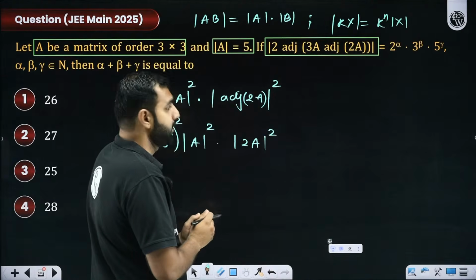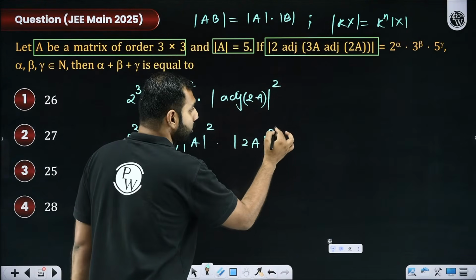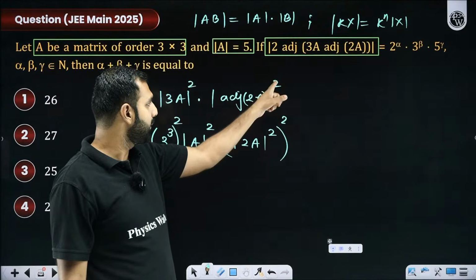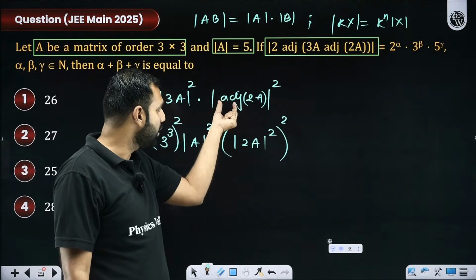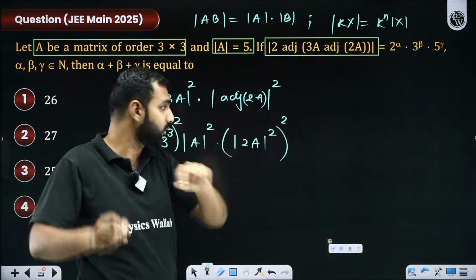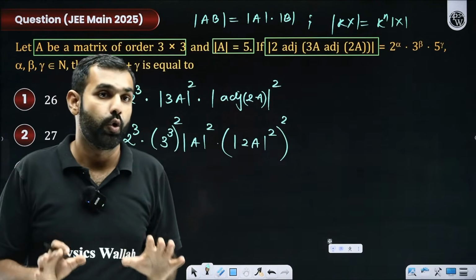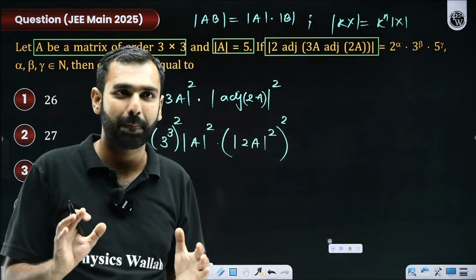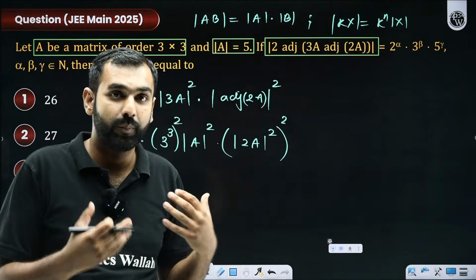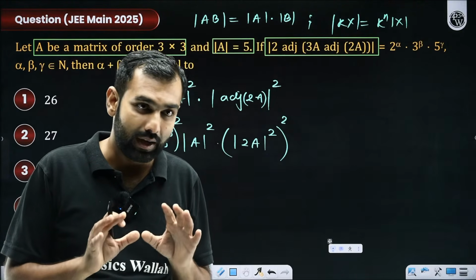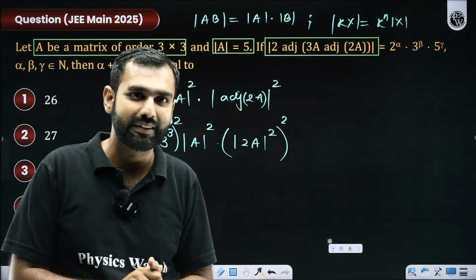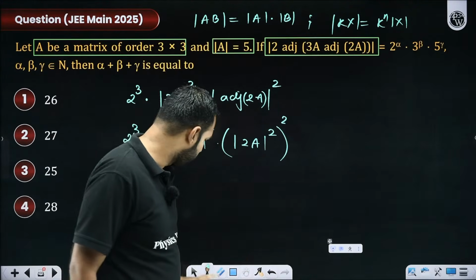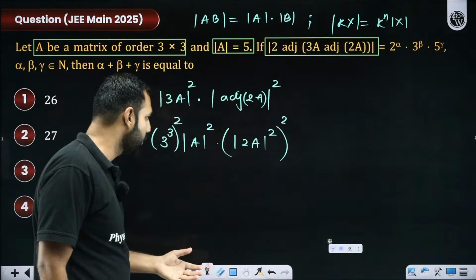Yes or no? But it is already raised to the power 2. So this whole is raised to the power 2. This 2 is coming out of this 2, and this adjoint gets removed. So you raise it to the power n minus 1, and n minus 1 is 2. I hope so far whatever I'm doing is being understood by everyone. It is not getting confusing. You're not finding it difficult. You are easily understanding and digesting all that is being said. Yes or no, everyone? Now I'll move further with my final verdict or conclusion about this question.